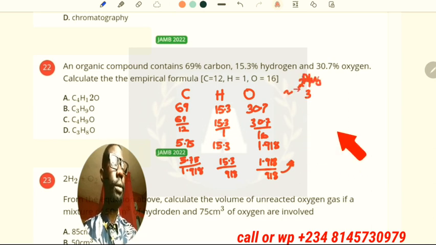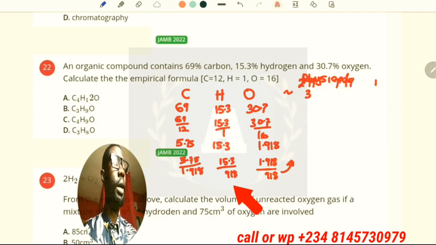So when we divide this by this, we got 2.99, and this divided by C, that's 1.99, and the other one there too, we got 1. So when we approximate, we have 3, then this one is 8, and that is 1.